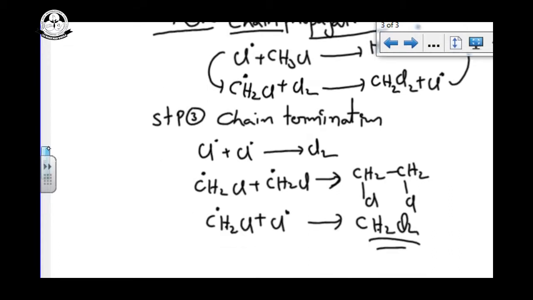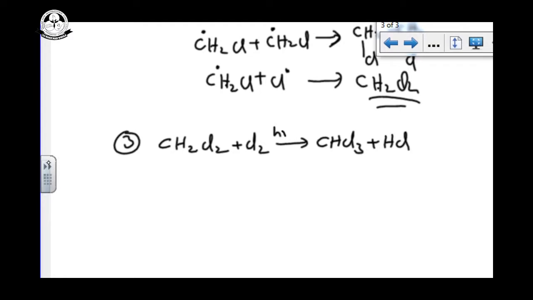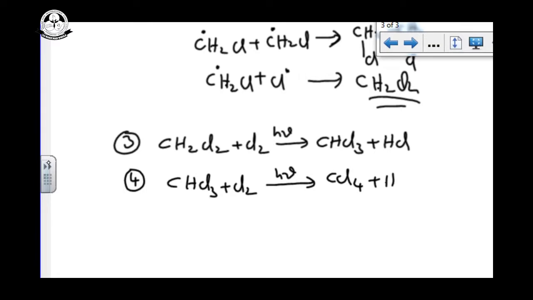You can try equations number 3 and number 4. Try the mechanism for equation number 3: CH2Cl2 reacting with one more mole of chlorine forms CHCl3 plus HCl. And equation number 4: CHCl3 on reaction with one more mole of chlorine in presence of sunlight gives CCl4 plus HCl. We can continue like this with chain initiation, propagation, and termination for all the reactions.